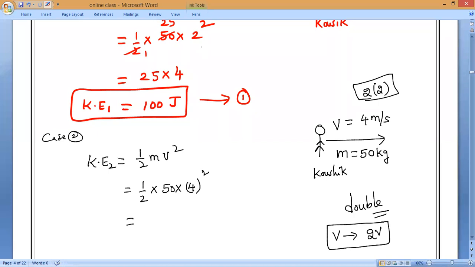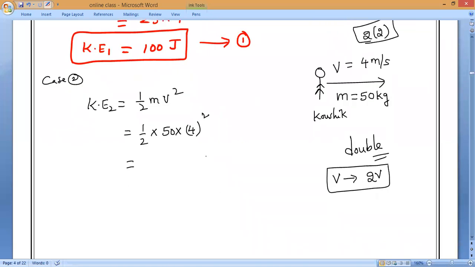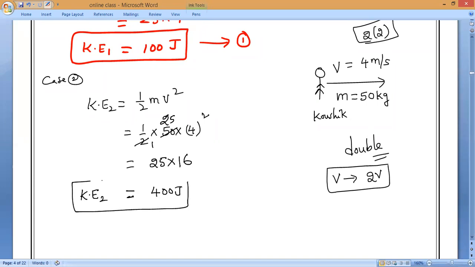Velocity becomes double. You have to remember it. So if you do it, how much will come? 2 ones are 2, 25 are. So 25 into 4 square means 16. Multiply 25 into 16, how much is it? 400 joules, sir. Now observe very carefully. First time 100 joules, now 400 joules. How many times is it greater? 4 times greater, sir.